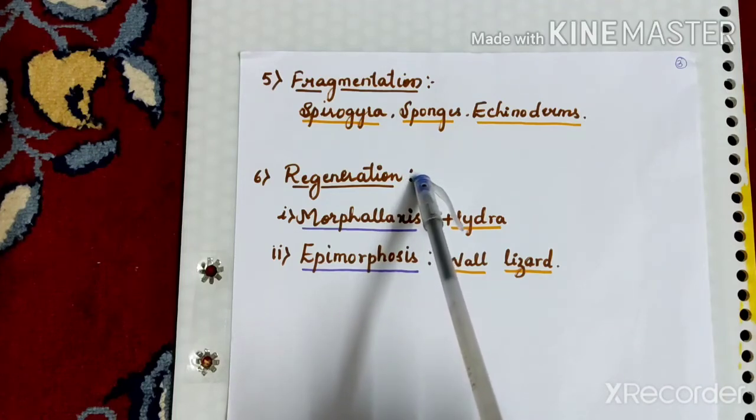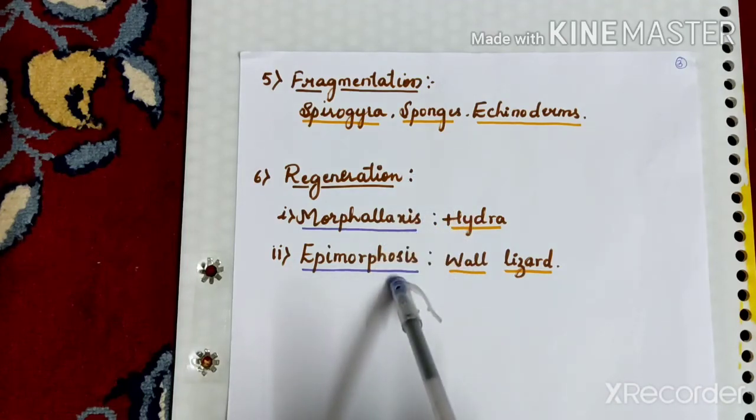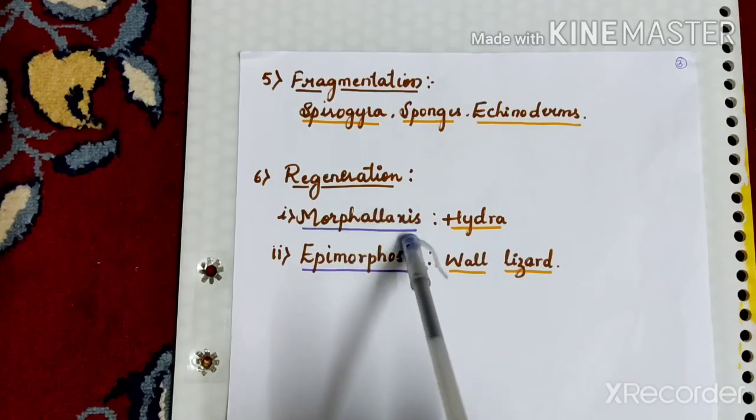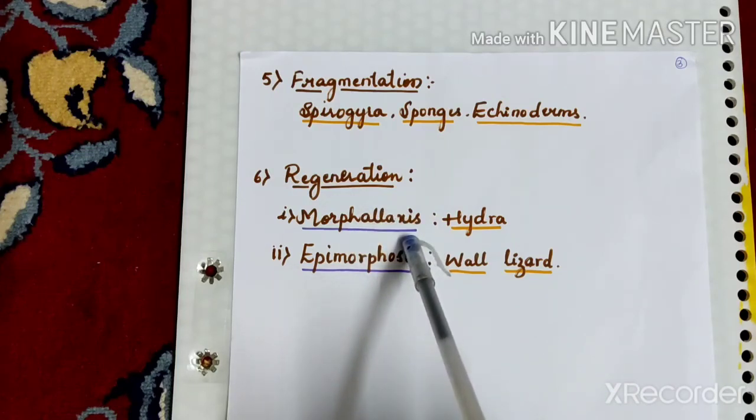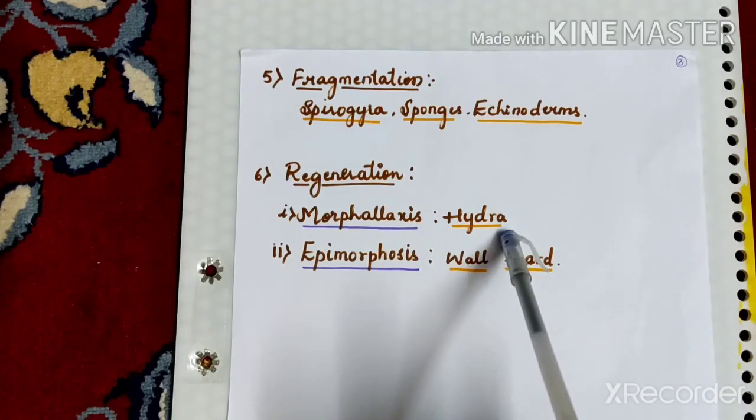And regeneration is of 2 types. One is morphallaxis and the other is epimorphosis. During morphallaxis, the whole body of the organism is formed from a small fragment of that organism. You can see that in case of Hydra.